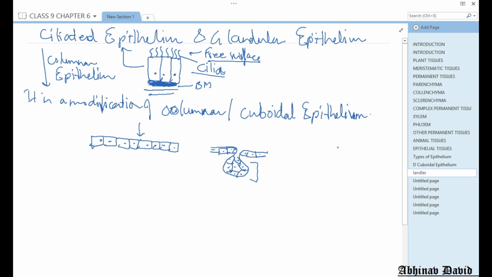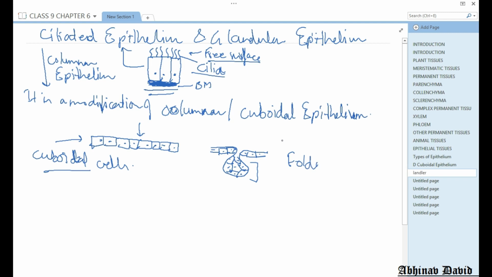Basically it is made up of a single layer of cells. What is the shape of these cells? You will say, sir, cuboidal, because they are cube shaped cells. But these cuboidal cells fold inwards.